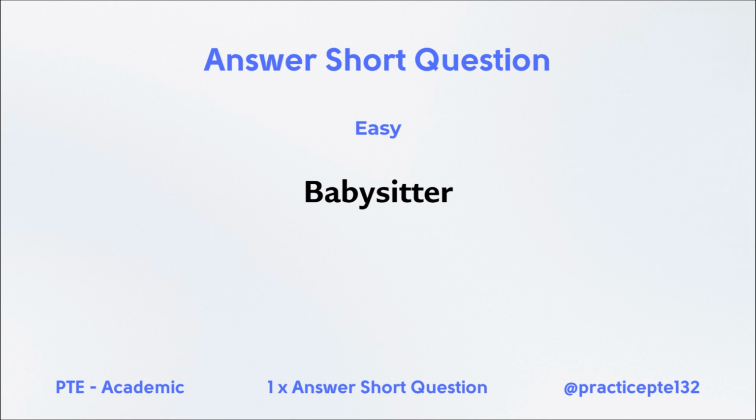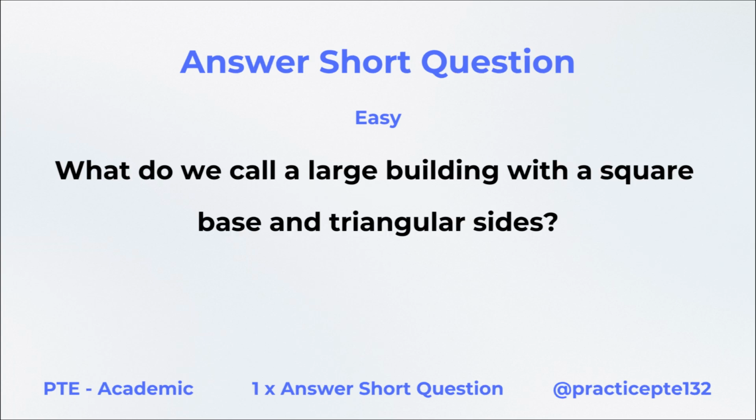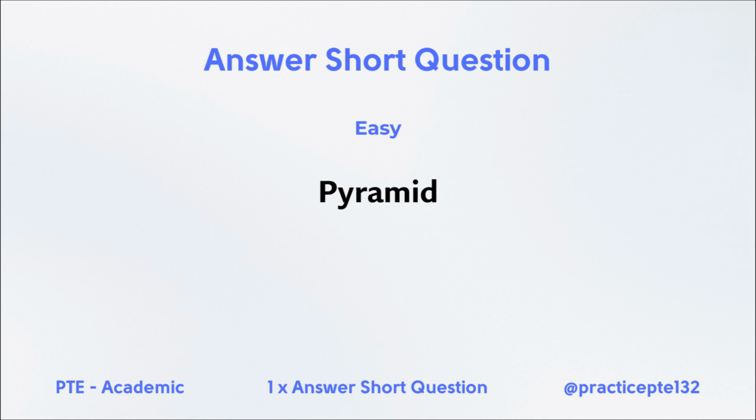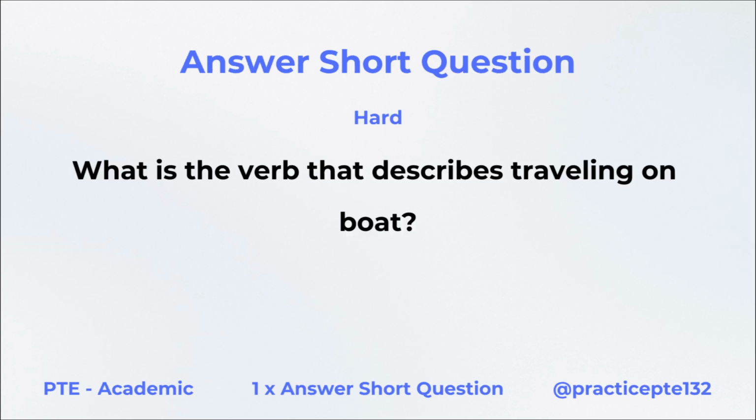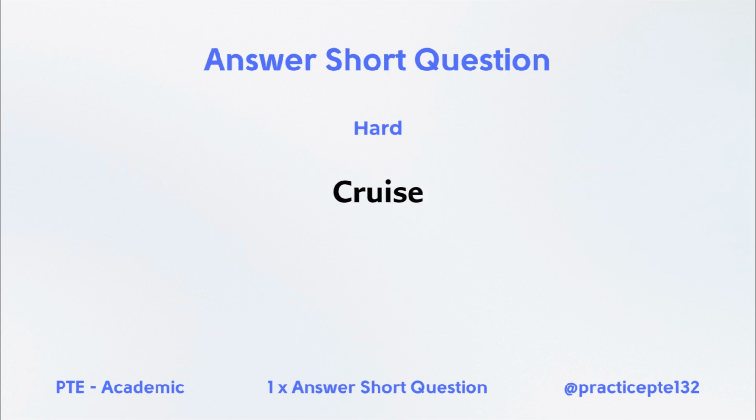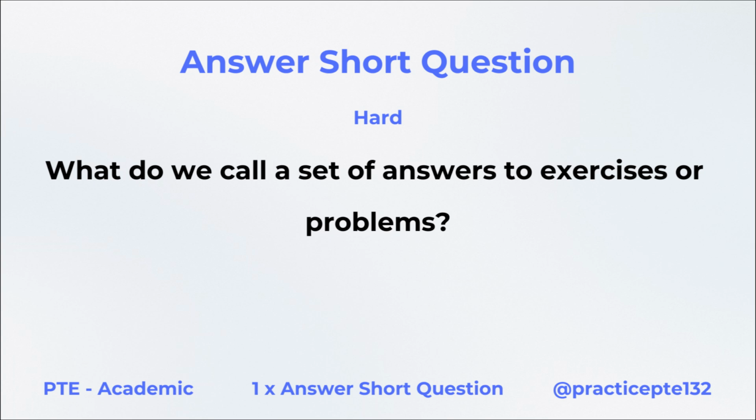Babysitter. What do we call a large building with a square base and triangular sides? Pyramid. What is the process of choosing a person for a position by voting? Election. What is the verb that describes traveling on boat? Cruise. What do we call a set of answers to exercises or problems?